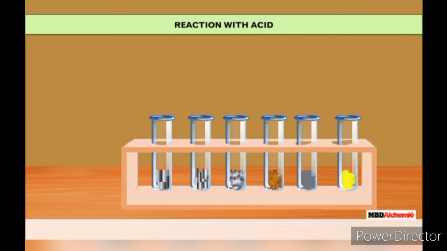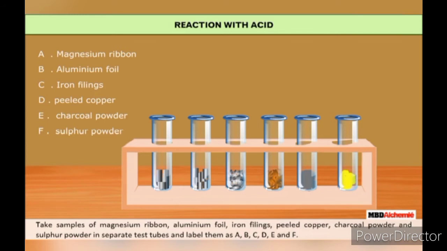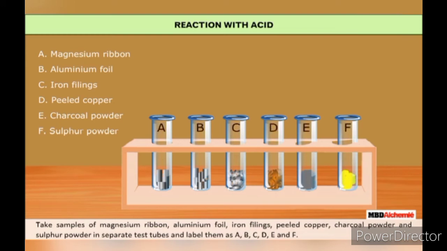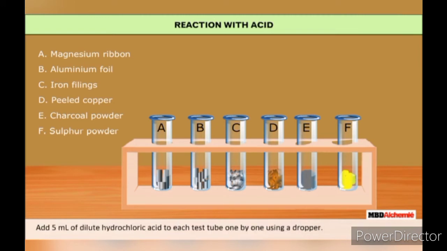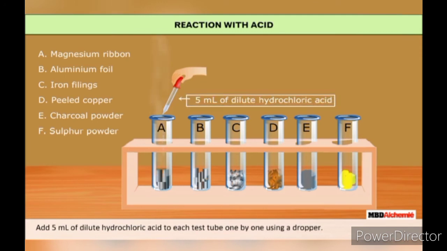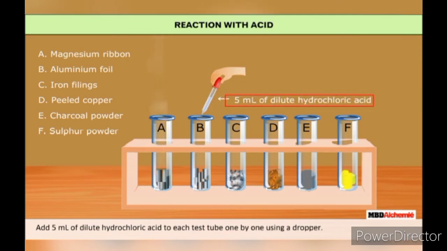Reaction with acids. Let us do an activity to demonstrate the reactivity of metals and non-metals with acids. Take samples of magnesium ribbon, aluminium foil, iron filings, peeled copper, charcoal powder and sulfur powder in separate test tubes and label them as A, B, C, D, E and F. Add 5 ml of dilute hydrochloric acid to each test tube one by one using a dropper.